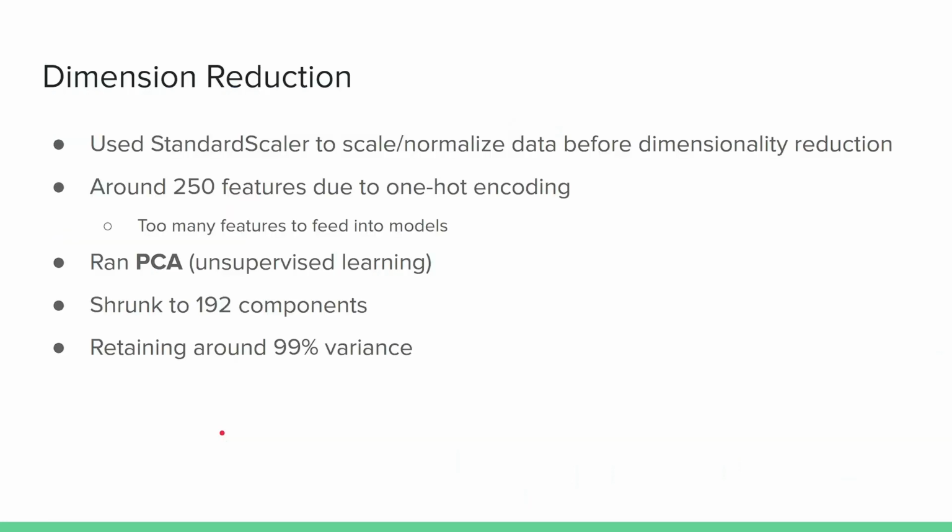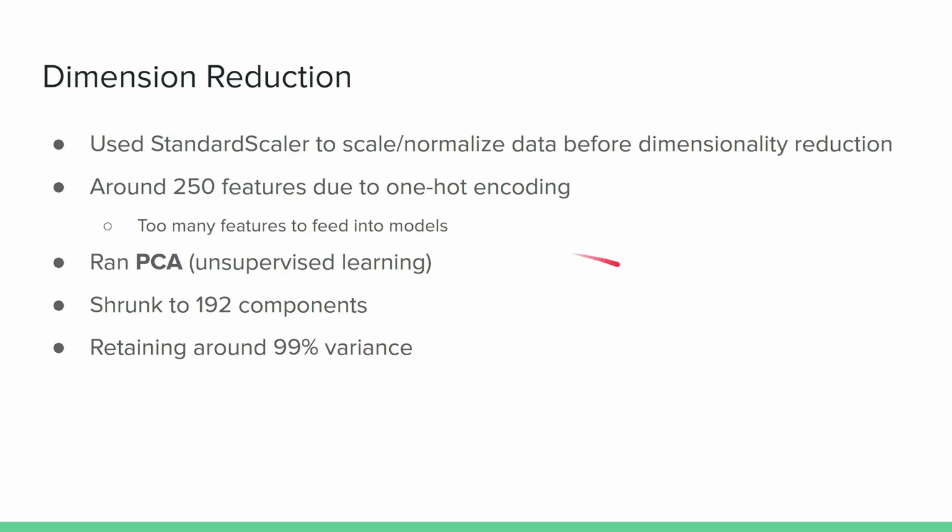All right. So before we reduce our dimensions even, we used a standard scaler, which is a function provided by scikit-learn, to basically normalize our data before we actually reduced the dimensions of it. Then we realized we had around 250 features, and a lot of those originated because of one hot encoding. And obviously this is too many features to simply feed into a learning model and make predictions off of it.